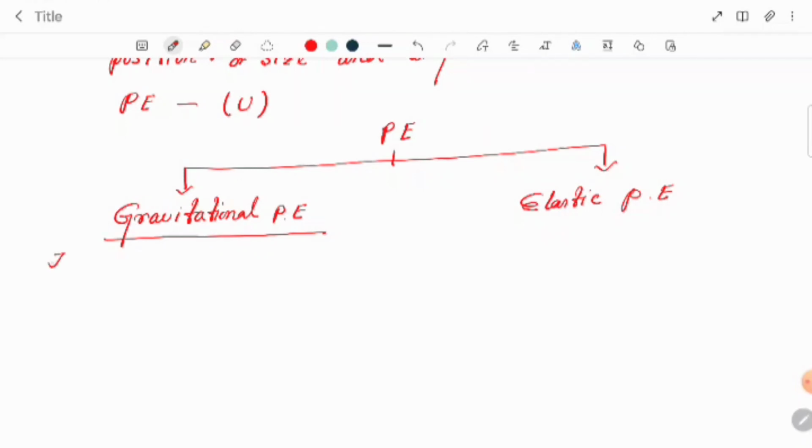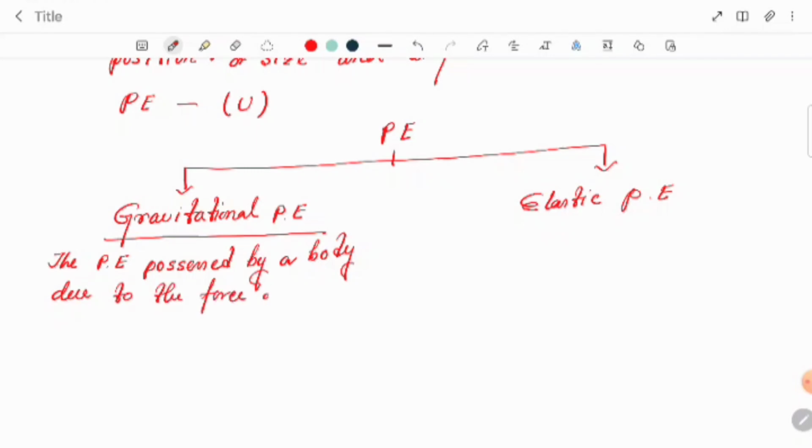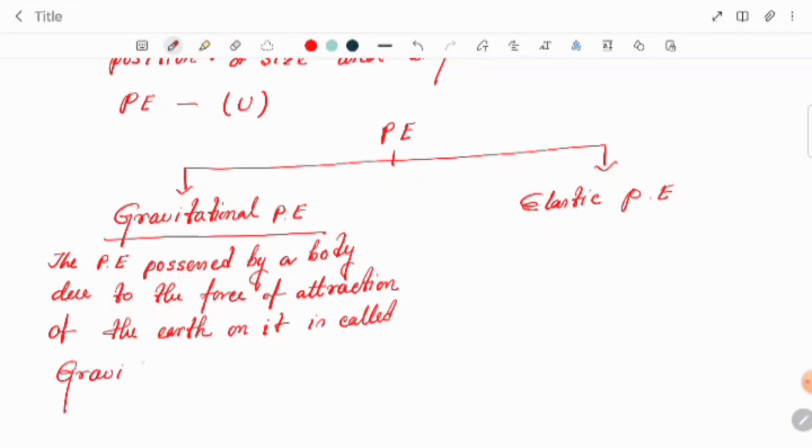The potential energy possessed by a body due to the force of attraction of the earth on it is called gravitational potential energy.